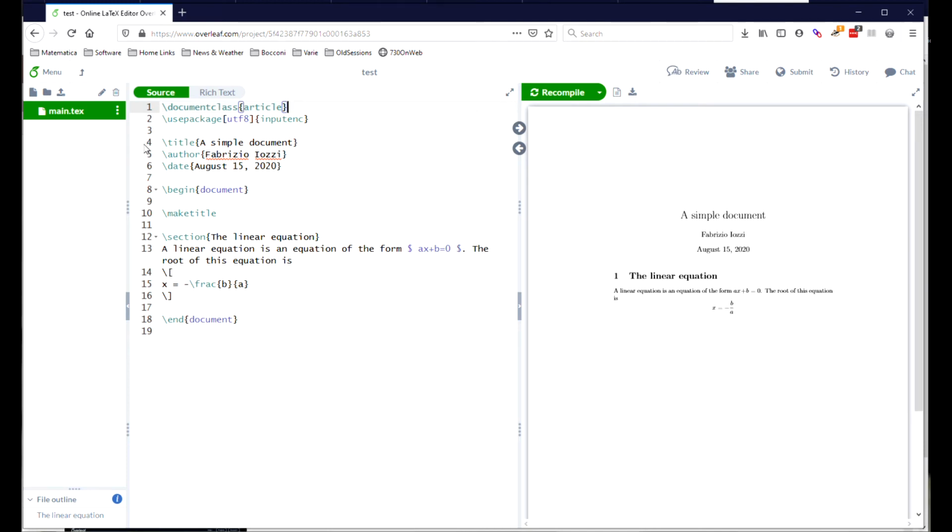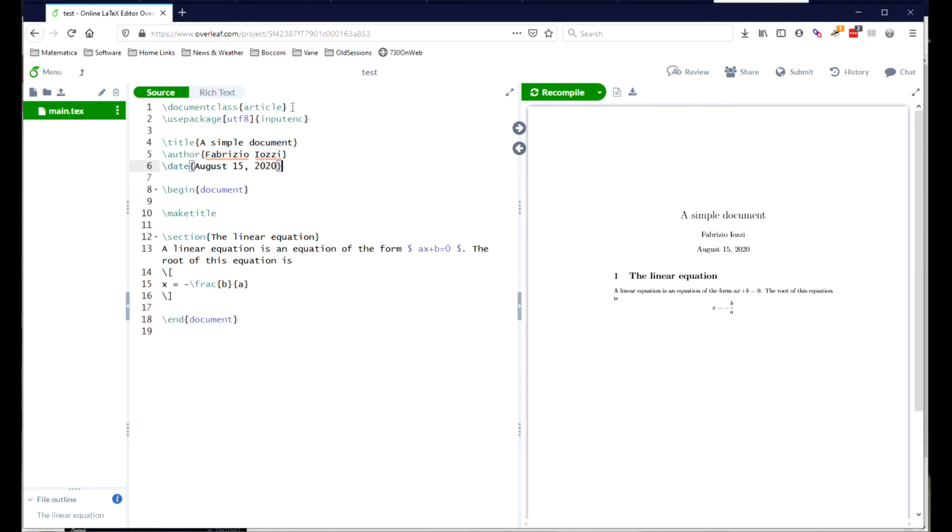The first one is called the preamble and contains some general commands about the whole document. In our case, the preamble starts at line 1 and ends at line 6. All commands begin with a backslash and might be followed by one or more arguments, say article, input_enc, or a simple document, Fabrizio Iozzi, August 15, 2020, and sometimes with options. So for example, UTF-8 here is an option. Options are enclosed in brackets, arguments in braces.